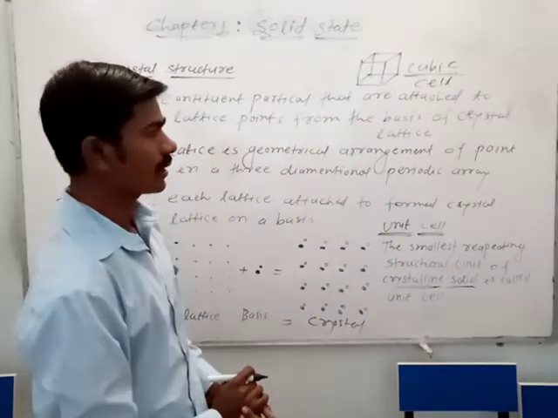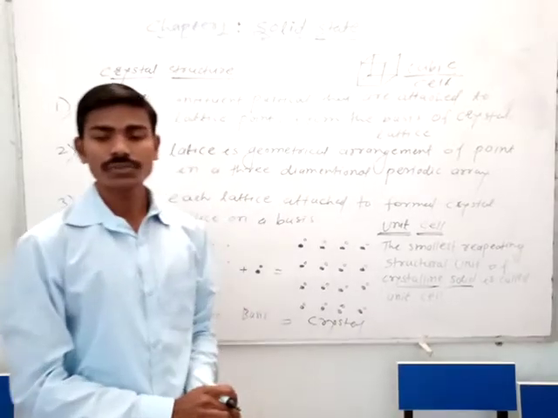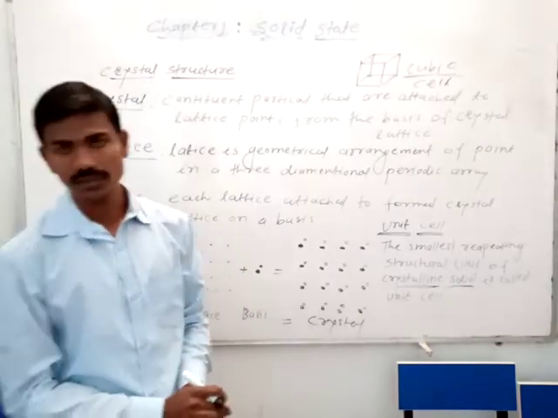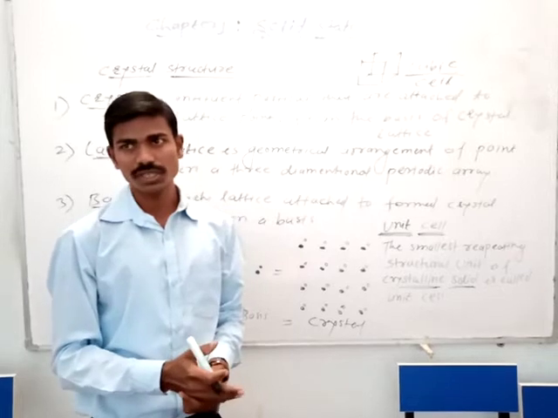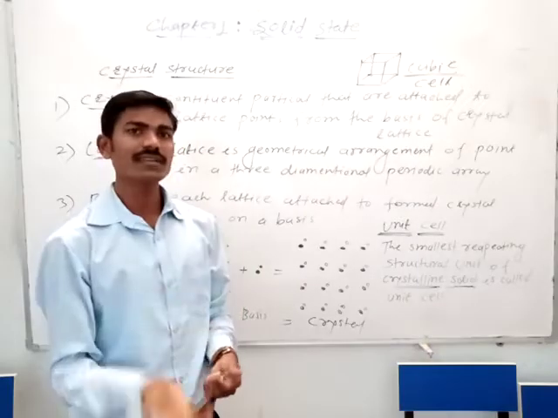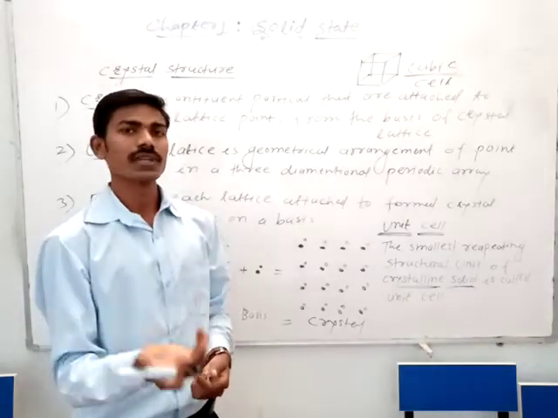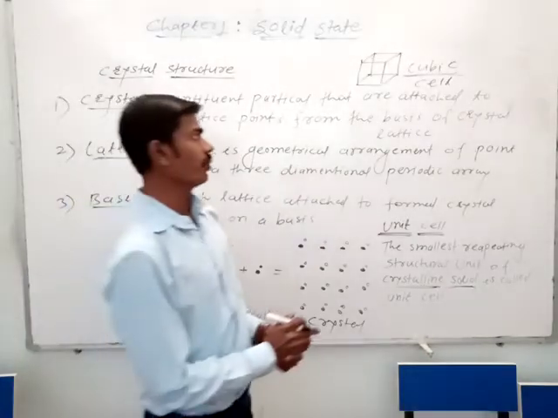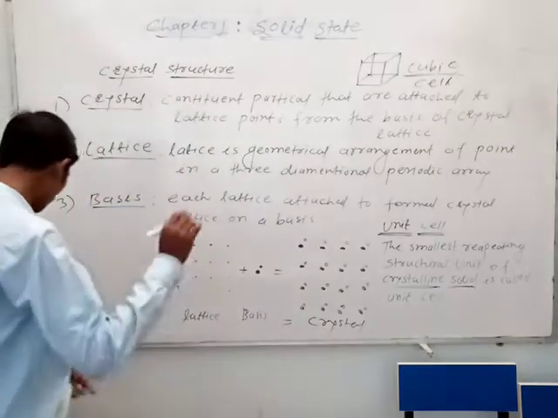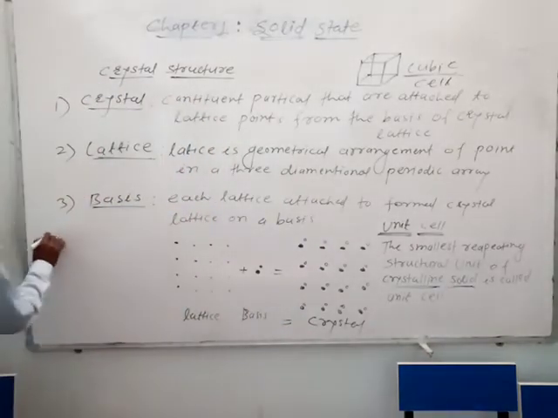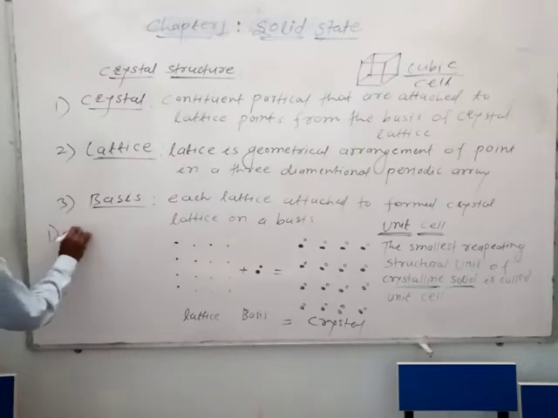These unit cells are classified into four types on the basis of the dimensions and the constituent particles arranged in the unit cell. Number one is the simple unit cell.